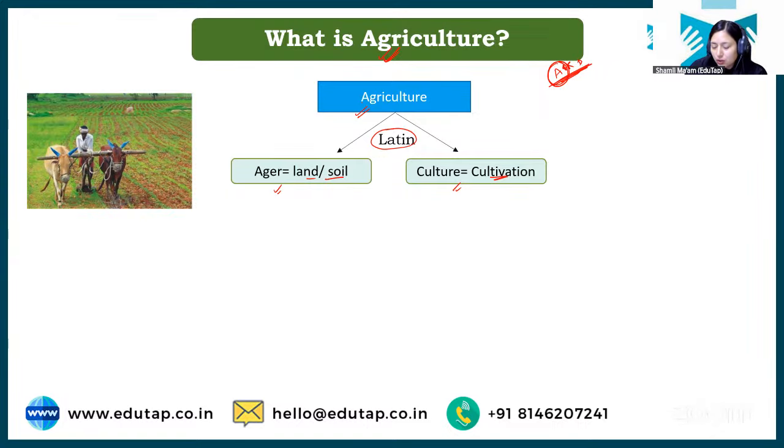So you need to learn here. आपको ये याद रखना है कि agriculture term is derived from Latin word ager, which means land and soil. Culture means cultivation. This can be one of the questions that can be asked to you in your examination. ठीक है, बहुत ही easy है. Just remember agriculture is derived from a Latin word. Ager means land. Clear? Chalo, with this, let's move ahead.